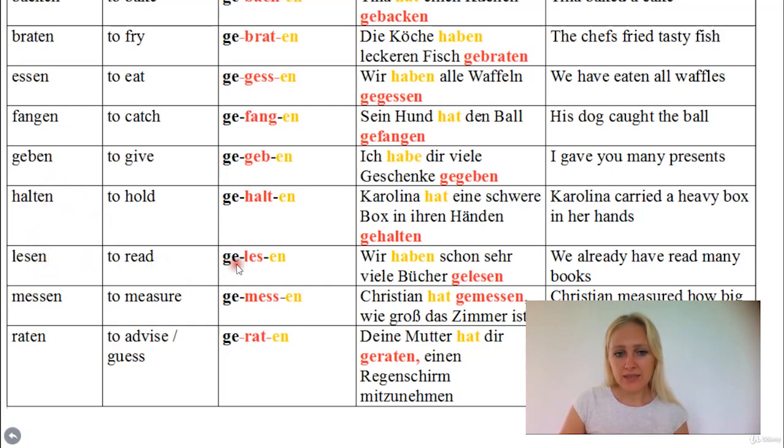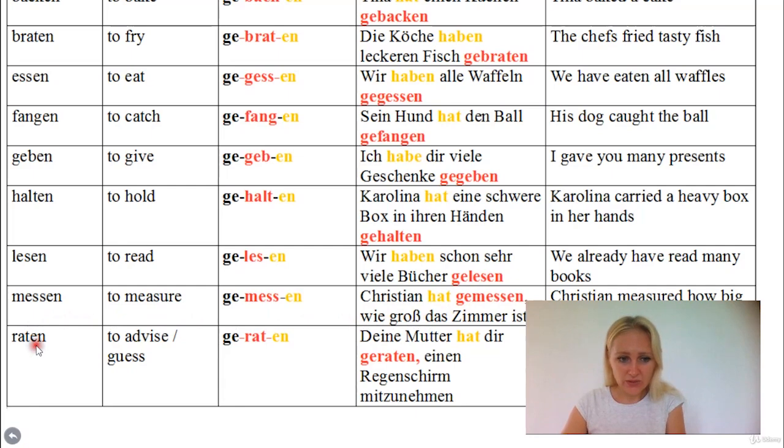Lesen means to read, gelesen. Wir haben schon sehr viele Bücher gelesen. Messen, to measure, gemessen. Christina hat gemessen, wie groß das Zimmer ist. So Christina measured how big her room is. Wie means how, so Christina hat gemessen, wie groß das Zimmer ist.